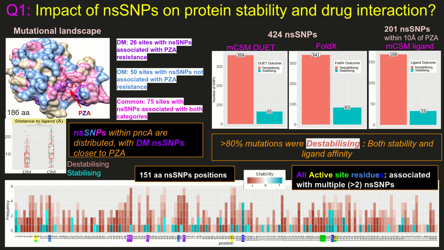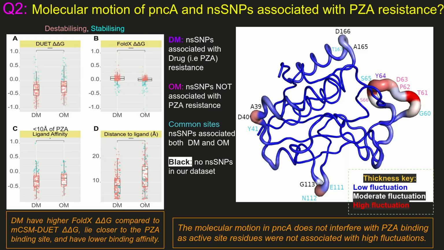We then move on to the bottom figure, which is a bar plot showing all 424 pncA mutations by site, with the active site positions indicated in color on the horizontal axis. The vertical axis shows the number of mutations at each site. Each bar is a single NSNP, colored by the DUET stability effect, with color intensity corresponding to the extent of their respective effects. As can be seen, 82% of sites are associated with NSNPs, with over 50% of sites associated with multiple SNPs, which include all active site residues.